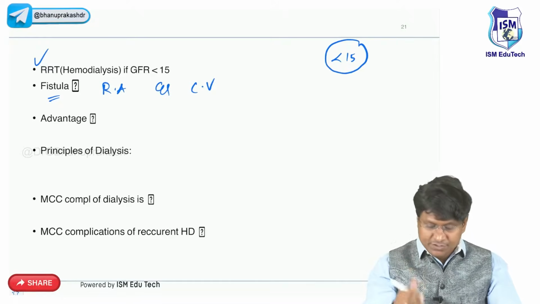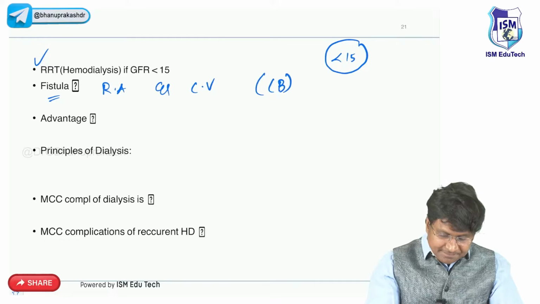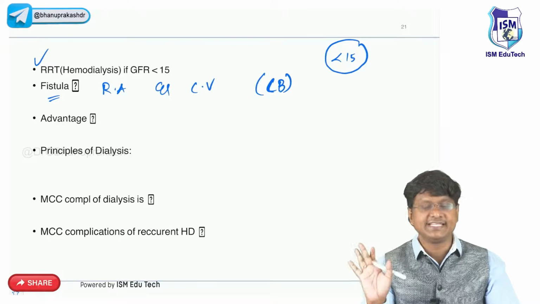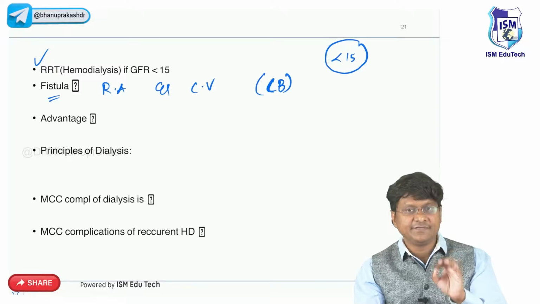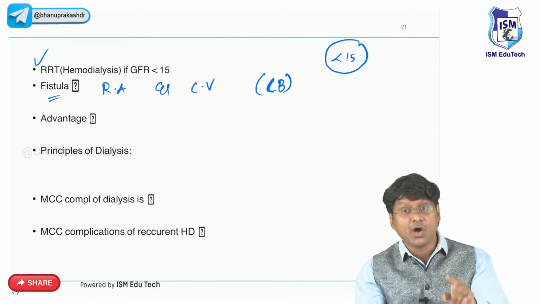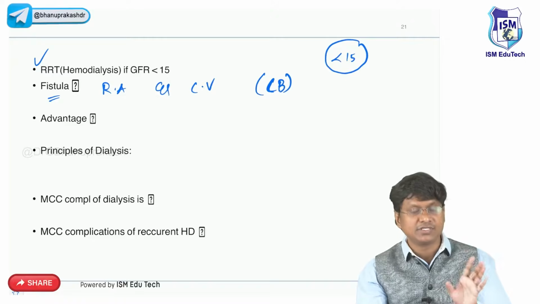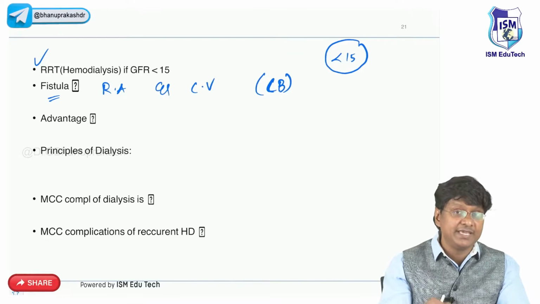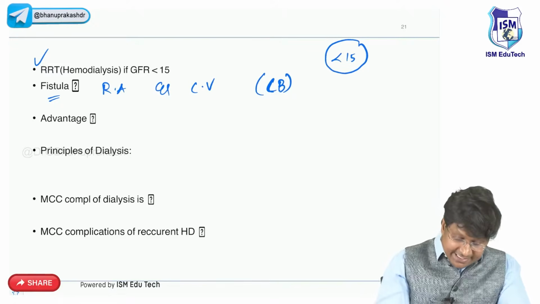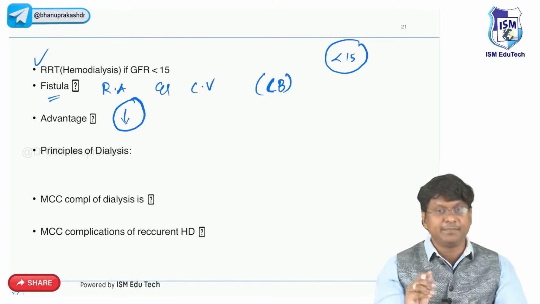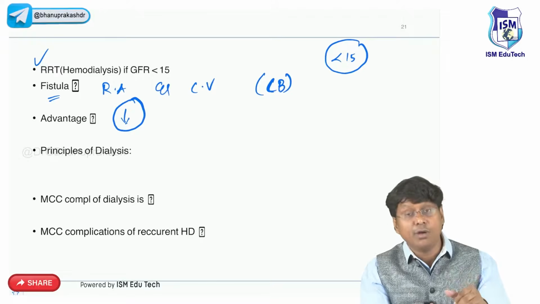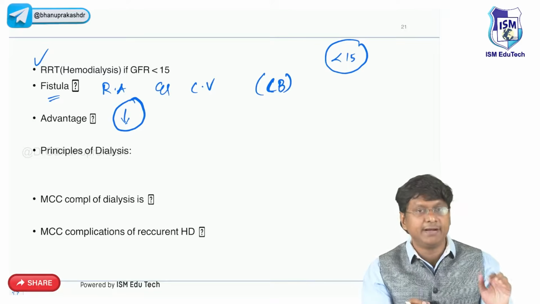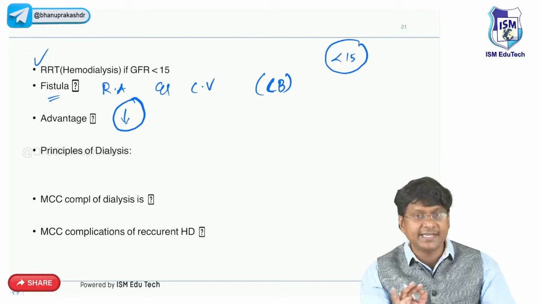And what is the name of the fistula? The name of the fistula is the Seminobrecia fistula. And this Seminobrecia fistula, the name is given in honor of an Italian doctor because he is the one who made this first. And the advantage of making the fistula is that there is reduced chances of development of thrombophlebitis.